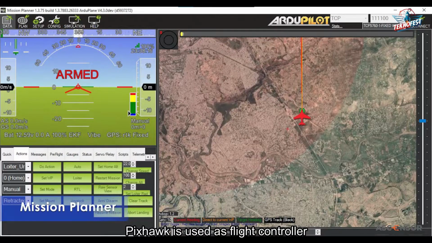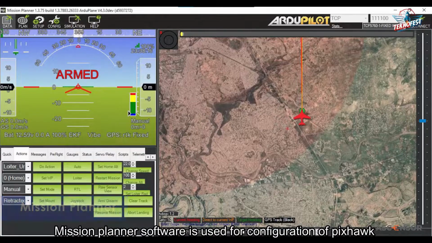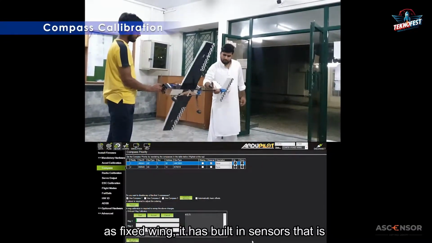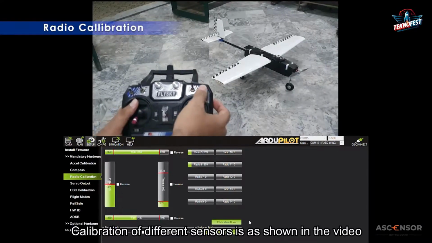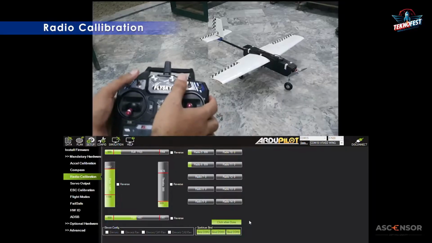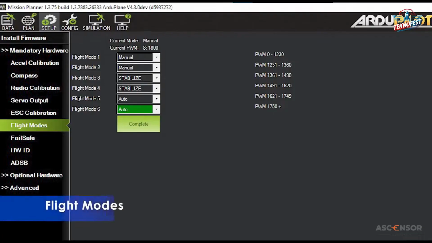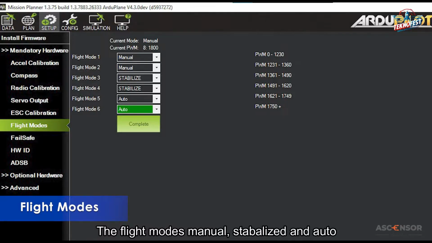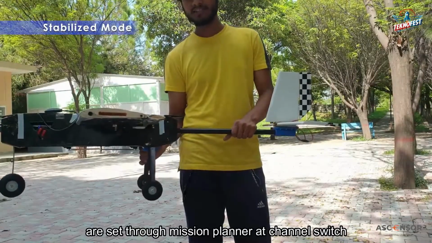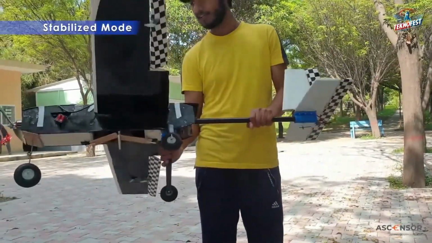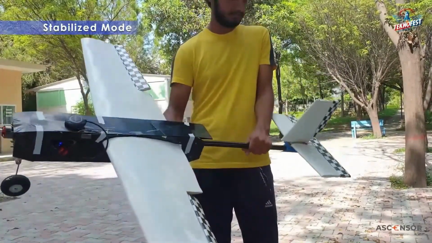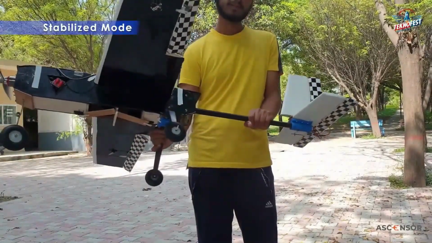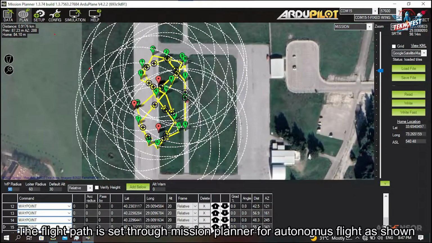Pixhawk is used as flight controller. Mission Planner software is used for configuration of Pixhawk as Pixhawk. It has built-in sensors, that is compass and accelerometer, and GPS is added externally. Calibration of different sensors is as shown in the video. The flight modes manual, stabilize and auto are set through Mission Planner at a channel switch. The flight path is set through Mission Planner for autonomous flight as shown.